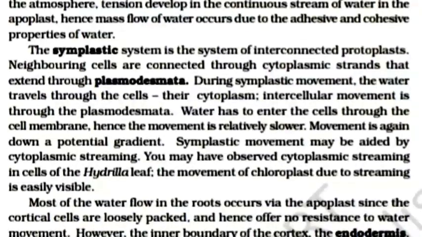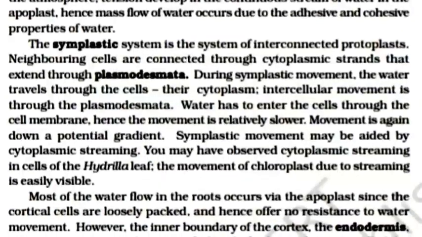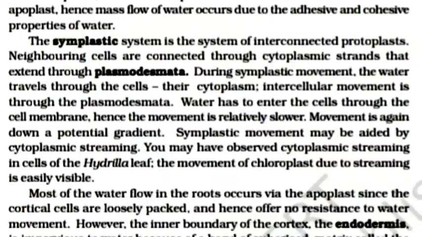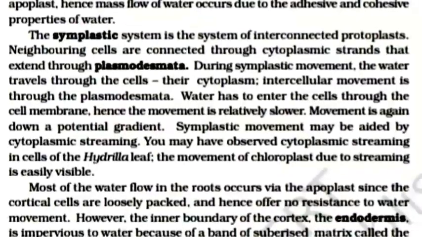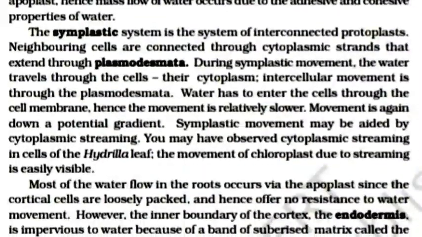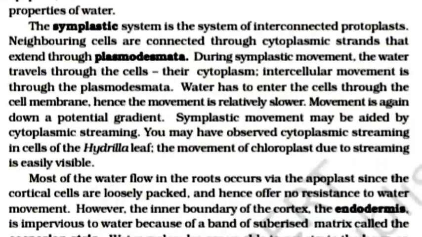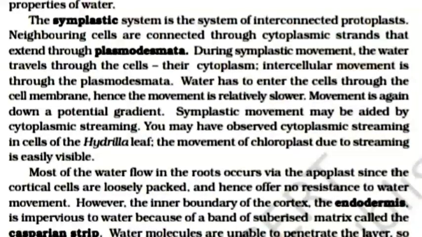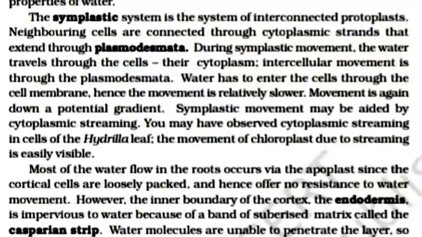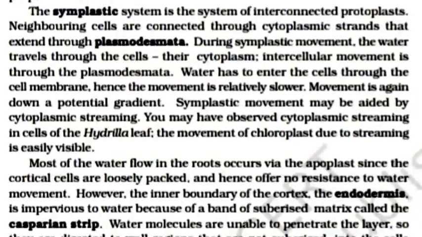Symplastic movement may be aided by cytoplasmic streaming. You may have observed cytoplasmic streaming in cells of the Hydrilla leaf. The movement of chloroplasts due to streaming is easily visible. Most of the water flow in the root occurs via the apoplast since the cortical cells are loosely packed and hence offer no resistance to water movement.